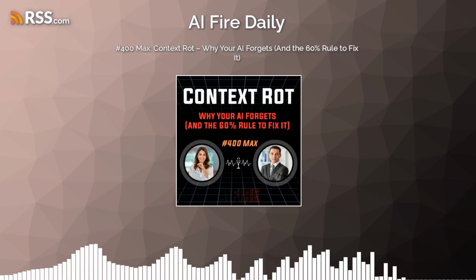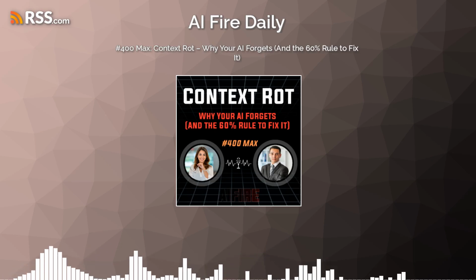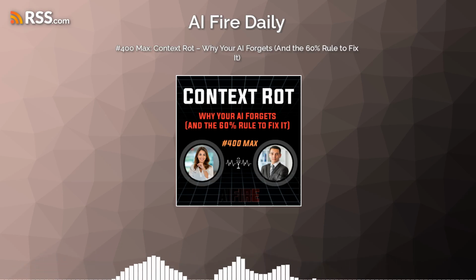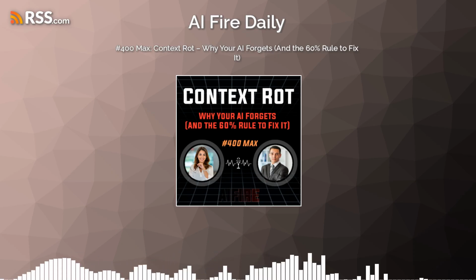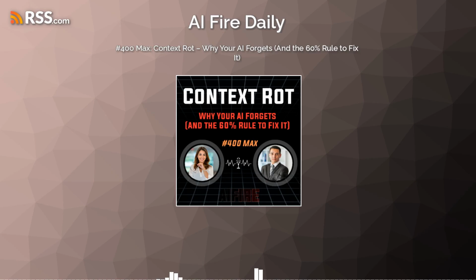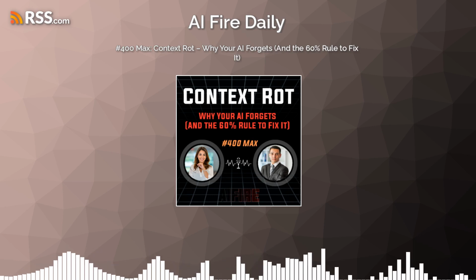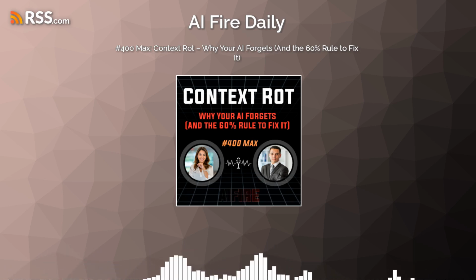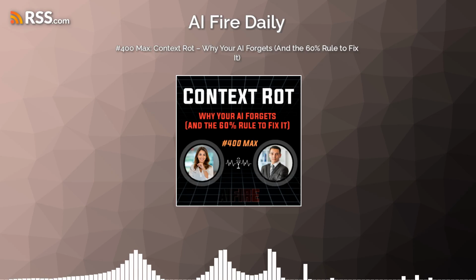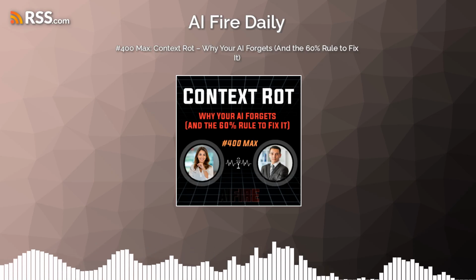Let's start with what An calls the invisible wall of context. A lot of users mistakenly think they're doing something inherently wrong. They think their carefully crafted prompts are just not good enough. They assume they need to learn some secret, advanced prompting technique. But the reality is actually much more complex and systemic. We need to clearly define what context rot really is. Yeah, it's not a simple user error at all.